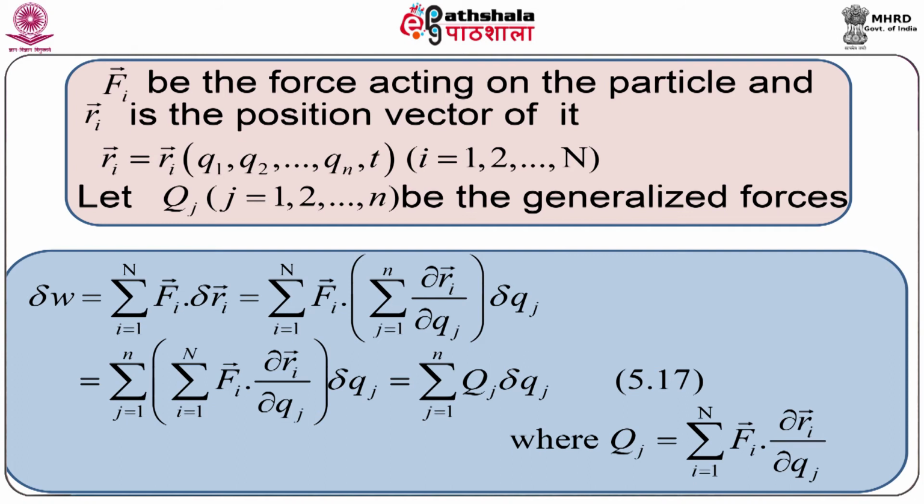Here we have interchanged the summation. This gives summation over i equal to 1 to capital N capital F_i vector dot delta r_i vector equal to summation over j equal to 1 to n capital Q_j delta q_j, where capital Q_j equal to summation over i equal to 1 to capital N capital F_i vector dot del r_i vector del q_j.